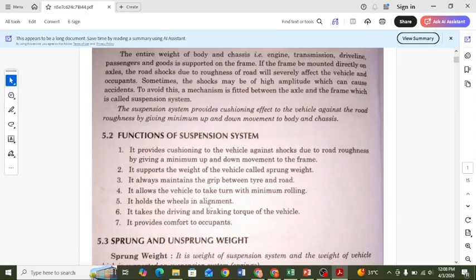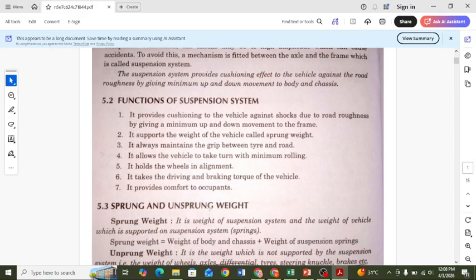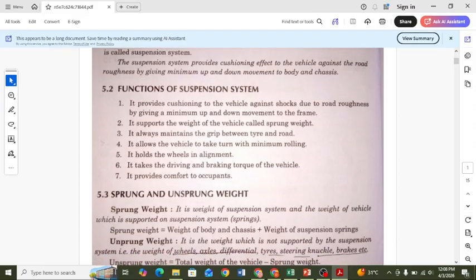Point number 6, it takes the driving and braking torque of the vehicle. Point number 7, it provides comfort to occupants. So the functions of the suspension system are: it provides cushioning, supports the weight of the vehicle, maintains grip between tire and road, allows the vehicle to take turns with minimum rolling, holds the wheels in alignment, takes the driving and braking torque, and provides comfort to occupants.